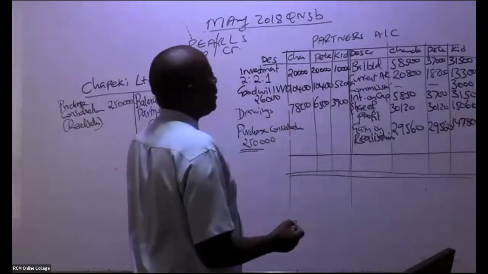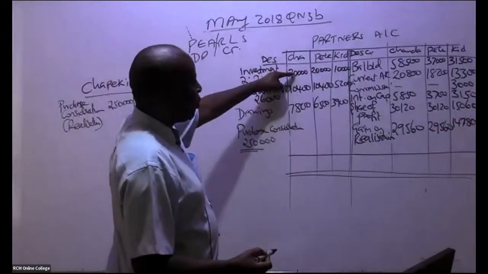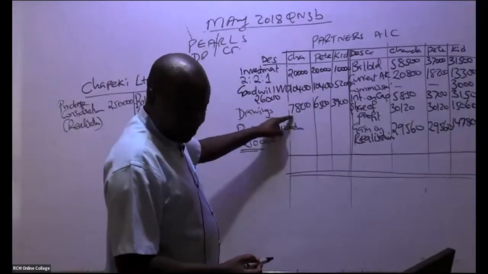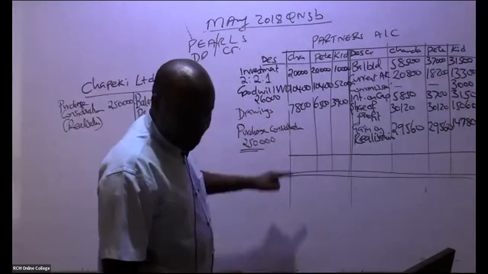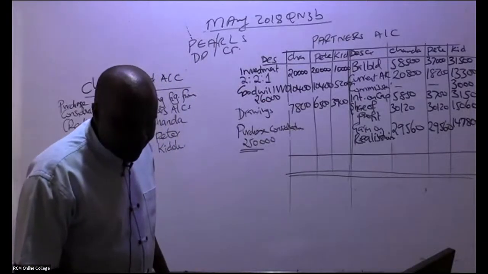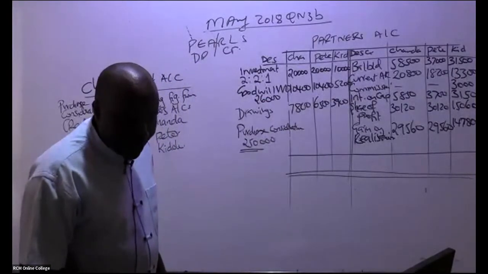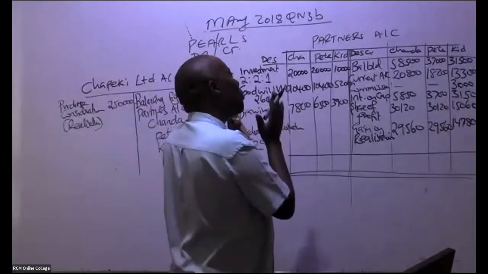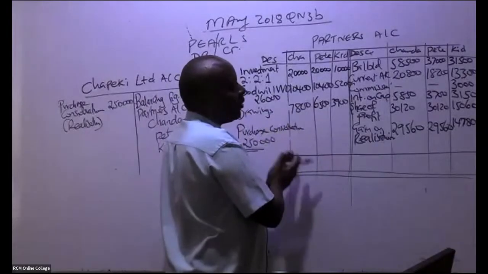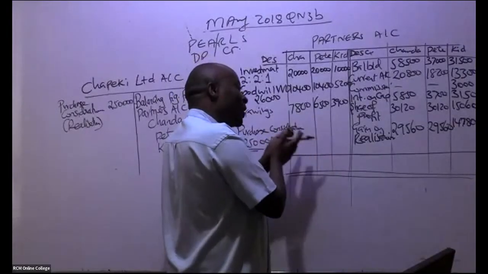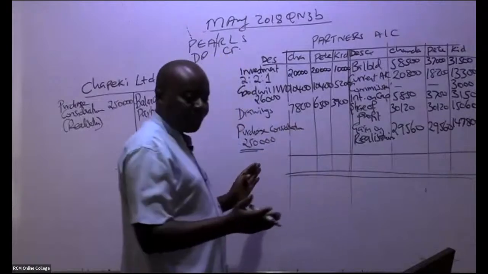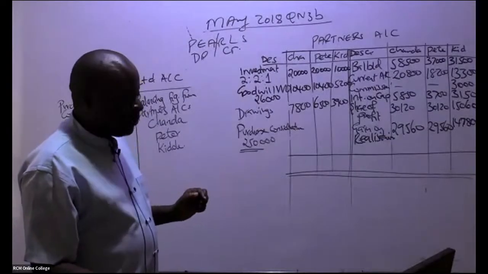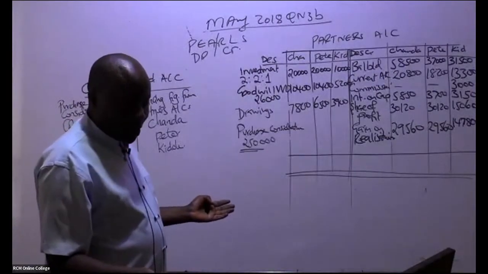So let's start with this ninja called Chanda. Are you able to add here for us 20 plus 10, 400 plus 7,800? So already Sharon has given us figures. Remember purchase consideration. If you want to know whether you are wrong, for partnership accounts, purchase consideration must always come to the debit side. Otherwise, you are wrong. So there is a ninja who has already given me these answers. A ninja, please, also you should be able to strive to do that.